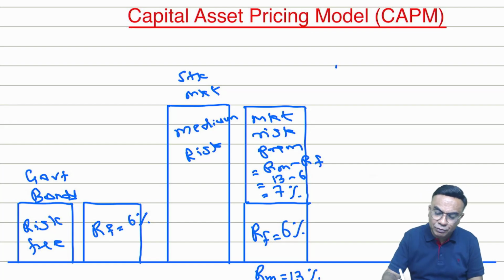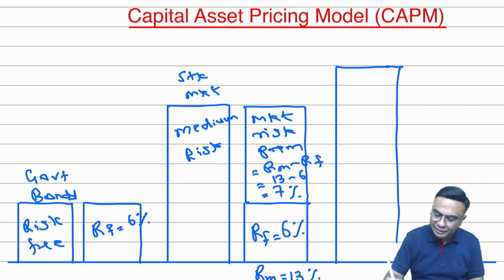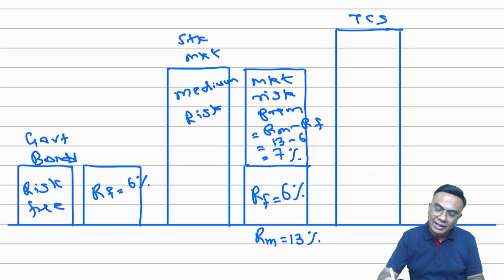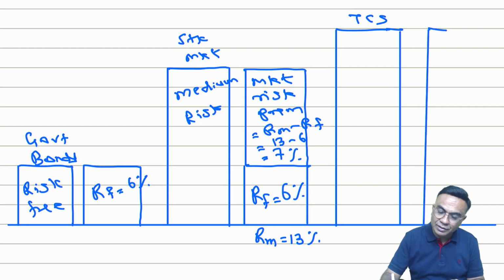Now suppose I give you one more option. Suppose you can invest in an Indian company, say TCS. You can invest in TCS, and TCS obviously has more risk than the market.